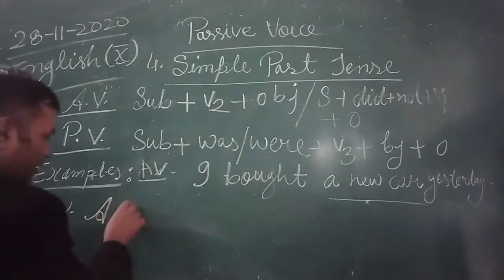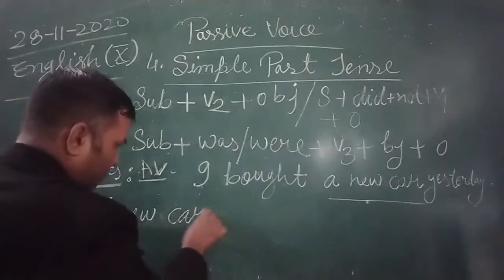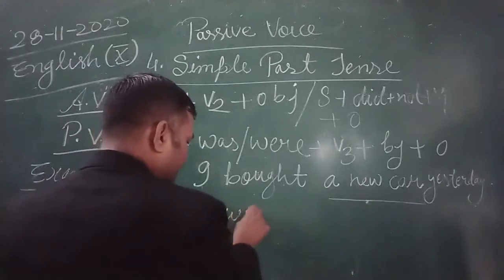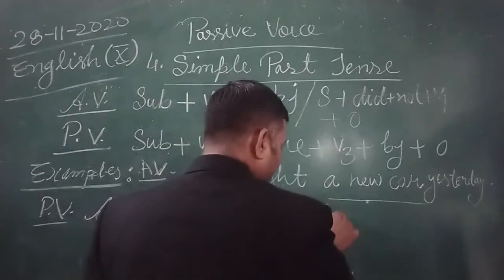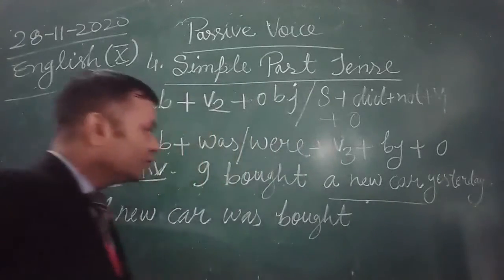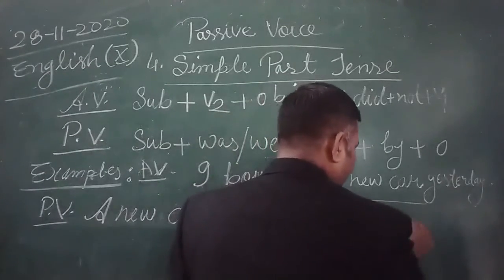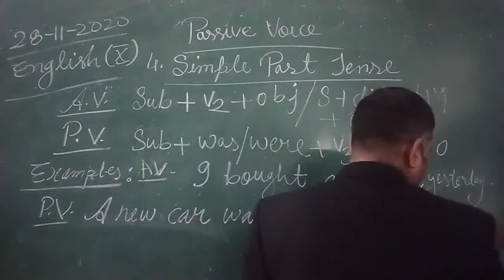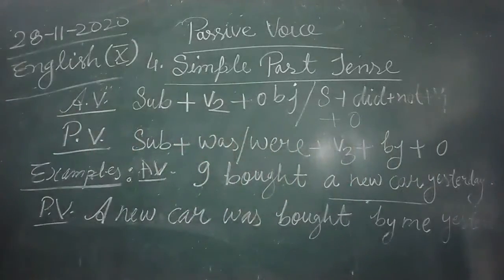A new car, and helping verb was, third form of verb bought. A new car was bought by me yesterday. Okay. A new car was bought by me yesterday.